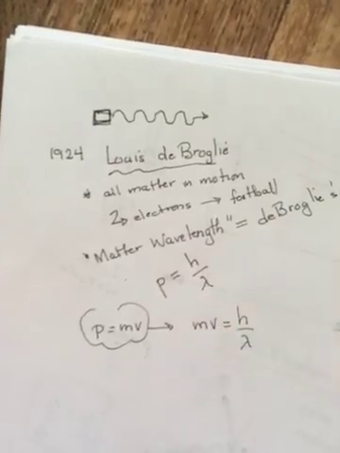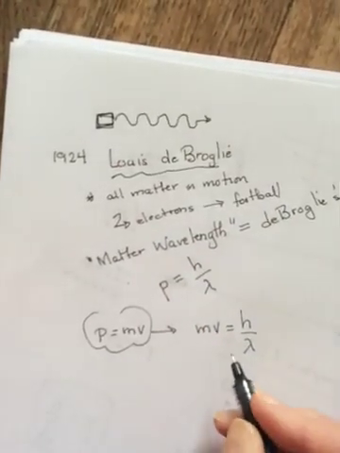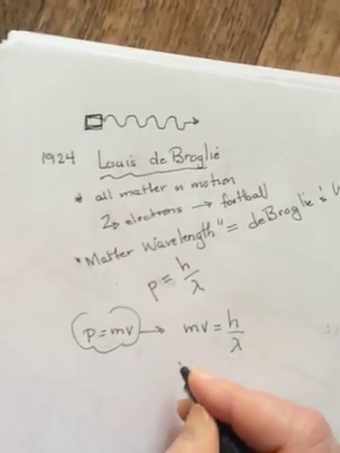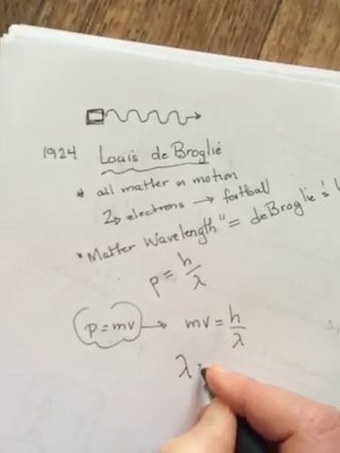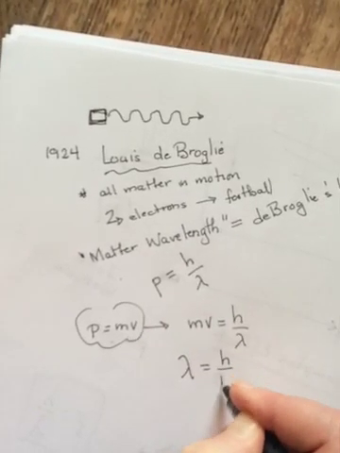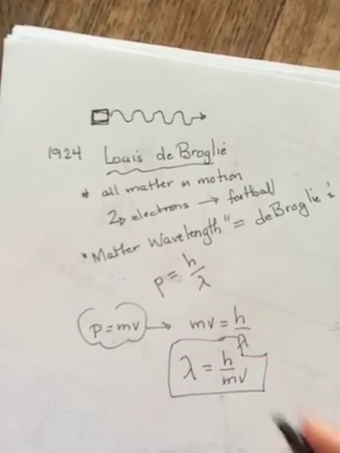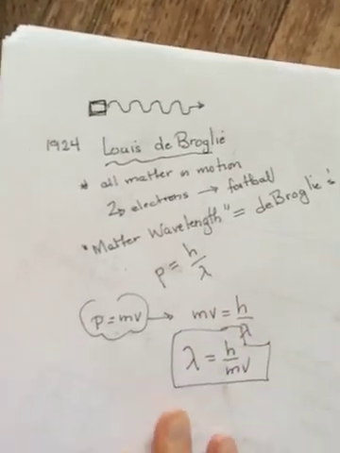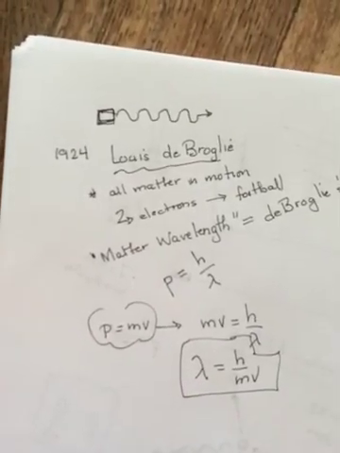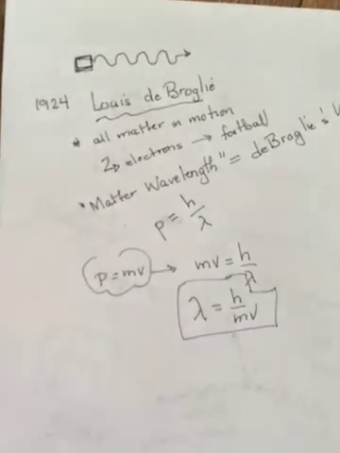I said hf up there, but I really wrote lambda because I meant lambda. So if we want to find the matter wavelength, it will just be lambda equals h over mv. So this is our equation for the wavelength of a particle, the matter wavelength of a particle that's in motion.